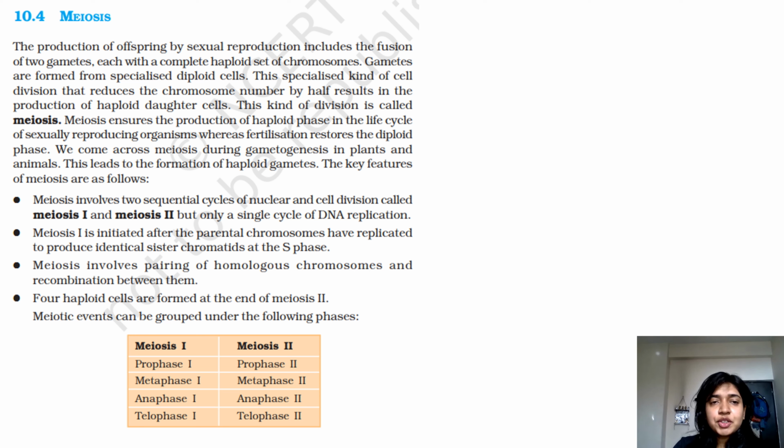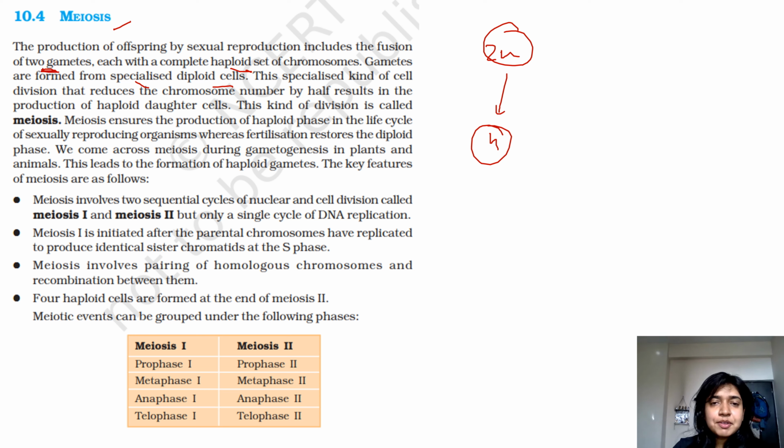Meiosis is basically the production of offspring by sexual reproduction, which includes the fusion of two gametes. So for the fusion of two gametes, you first need to have two gametes. So meiosis is the process which causes the formation of gametes, each with a complete haploid set of chromosomes. Gametes are formed from specialized diploid cells. So initially there is a diploid cell, and after meiosis you will get haploid cells.